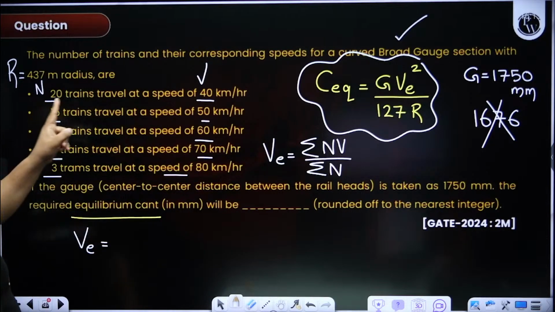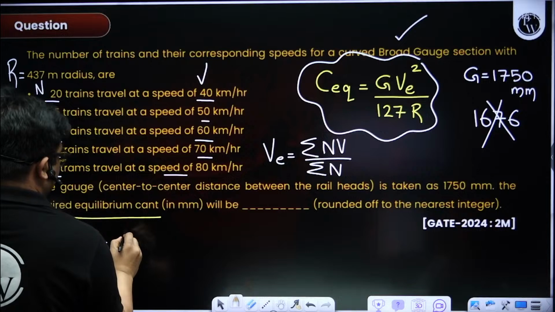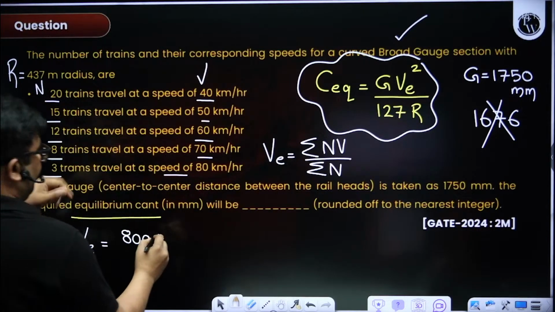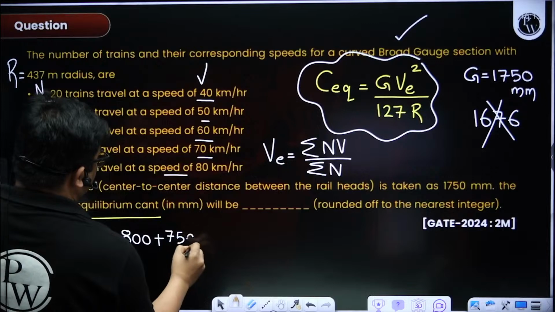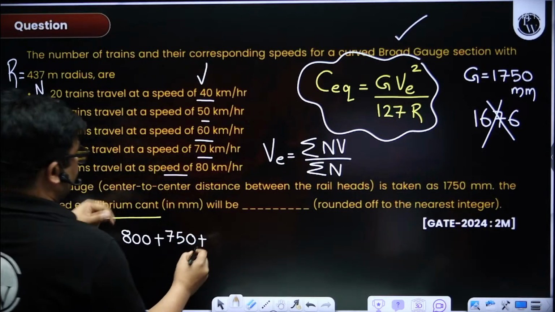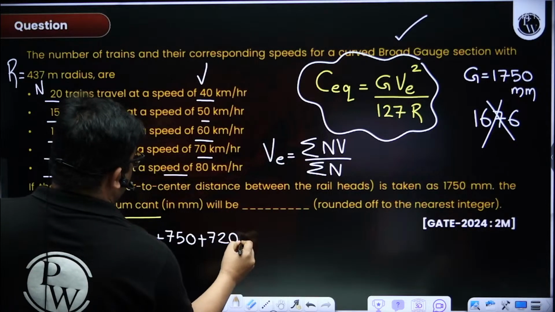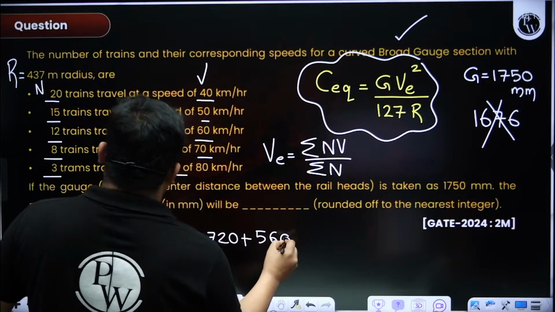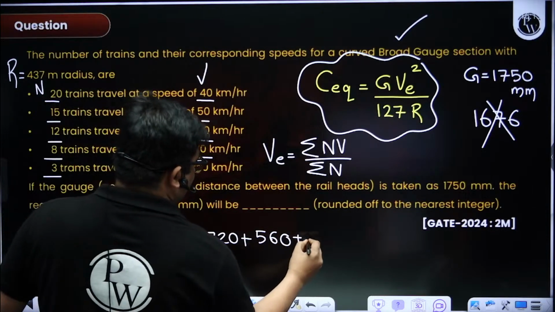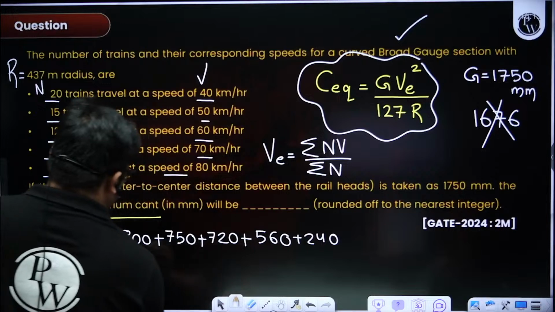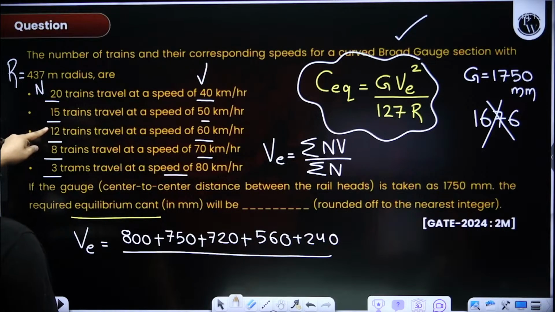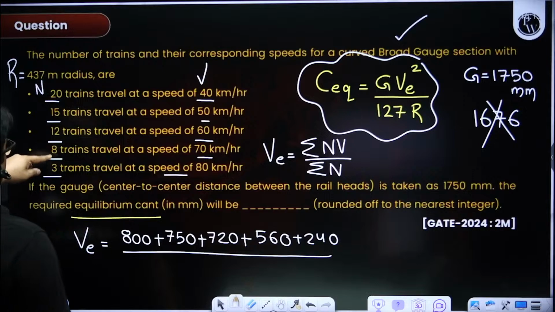It will be 20 into 40, 800, plus 15 into 50, 750, plus 12 into 60, 720, plus 8 into 70, 560, plus 3 into 80, 240, divided by total number of trains.